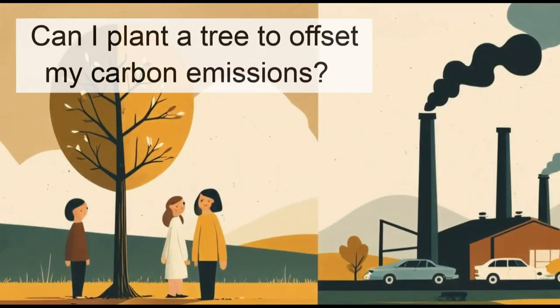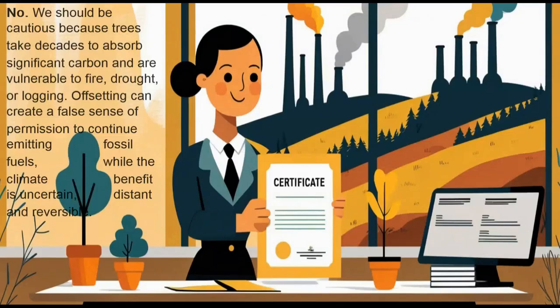Can I plant a tree to offset my carbon emissions? No, we should be cautious because trees take decades to absorb significant carbon and are vulnerable to fire, drought, or logging. Offsetting can create a false sense of permission to continue emitting fossil fuels, while the climate benefit is uncertain, distant, and reversible.